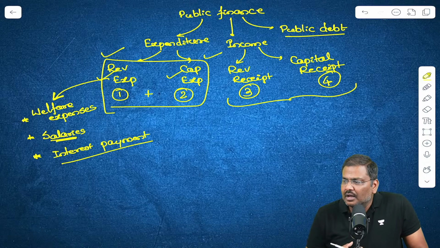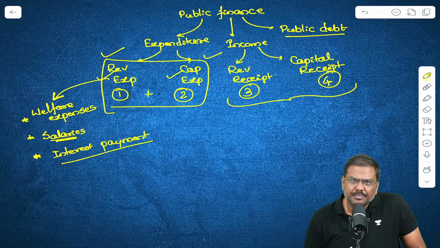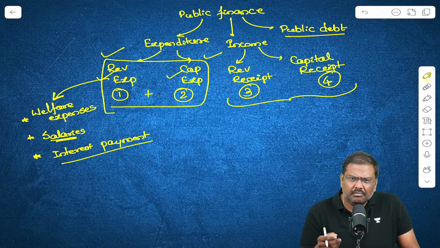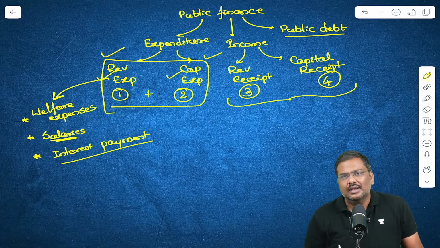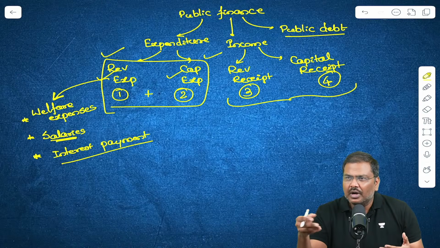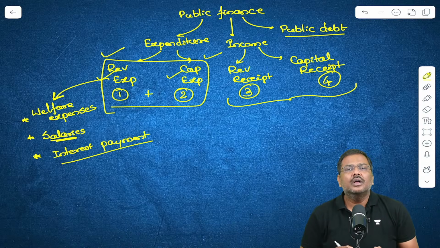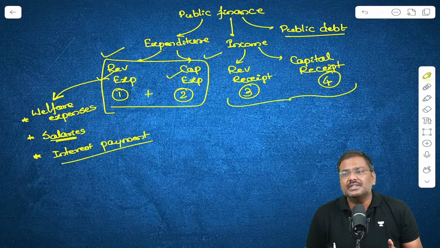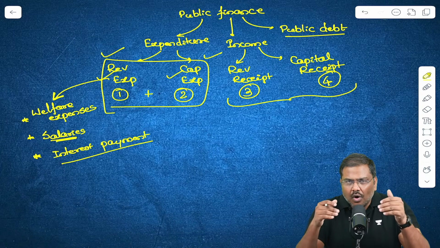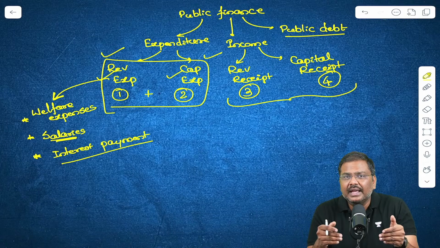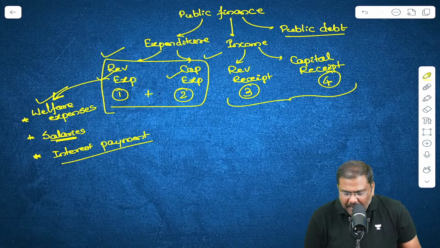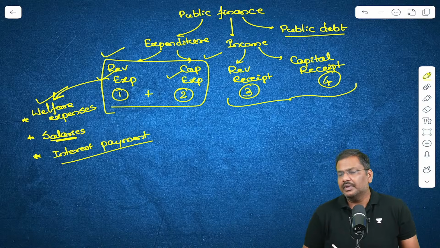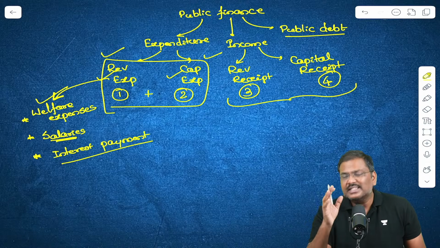Now, there is a question. Freebies also come under revenue expenditure. Any kind of freebie. By nature, freebie means a subsidy given by the government. Subsidy is announced by the government. Let's say government will give you cash of 500 rupees every month. Government will give you 6,000 rupees every year. All of these freebies or the subsidies are part of social welfare expenses. They will be under revenue expenditure.